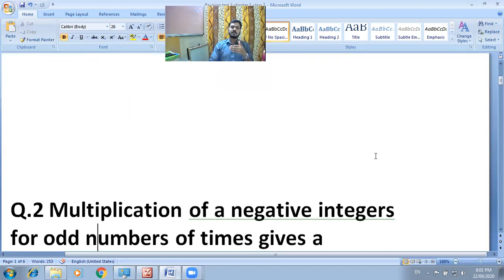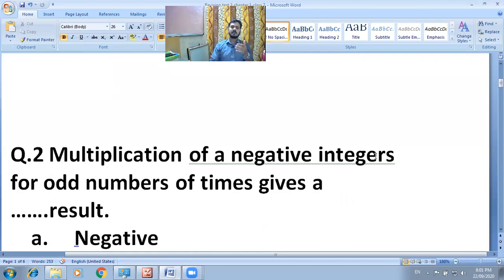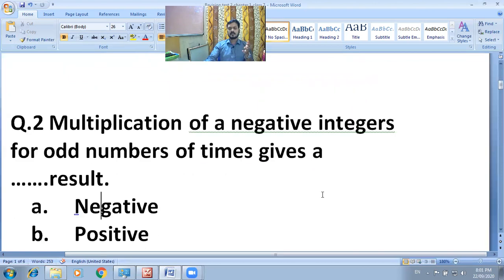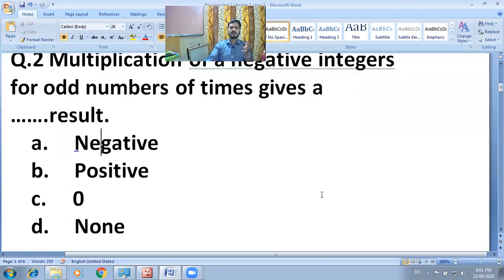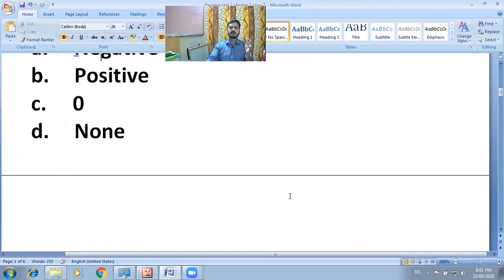Next one, multiplication of negative integers an odd number of times gives a result: negative, positive, 0, or none. The question is very easy. Recall your concept, the multiplication of odd numbers and multiplication of even numbers.